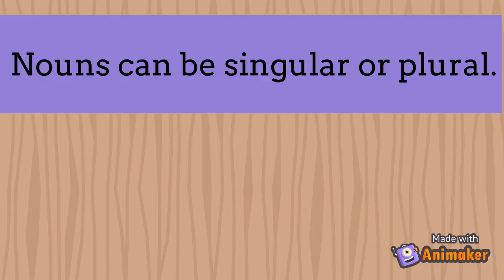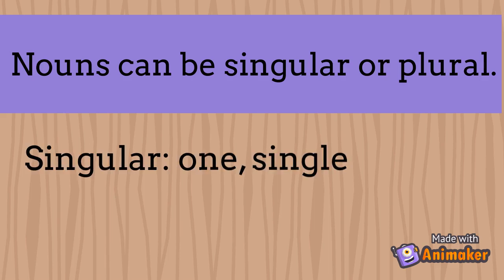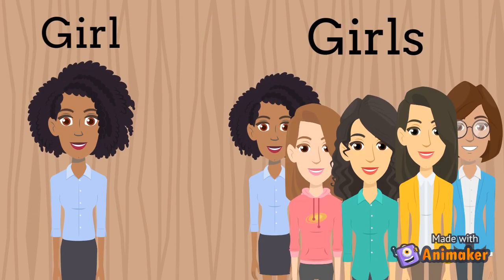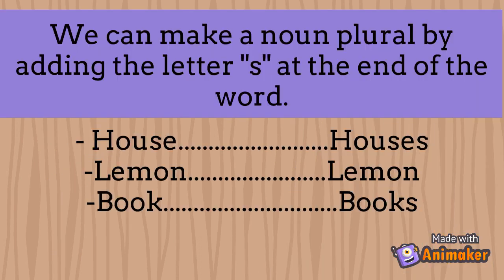Nouns can be singular or plural. Singular means one or single, and plural means many or several. So a singular noun could be girl, and its plural form could be girls. We can make a singular noun plural by adding the letter S at the end of the word. For example, for the singular noun house, we can turn it to plural by adding S and making it houses. Lemon, lemons. Book, books.